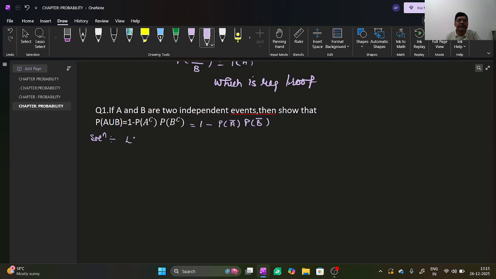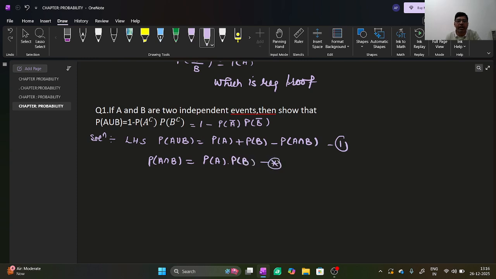In the left hand side, probability of A union B is given, which is equal to probability of A plus probability of B minus probability of A intersection B. In this question, A and B are independent events, given. It means probability of A intersection B is equal to probability of A into probability of B, given.